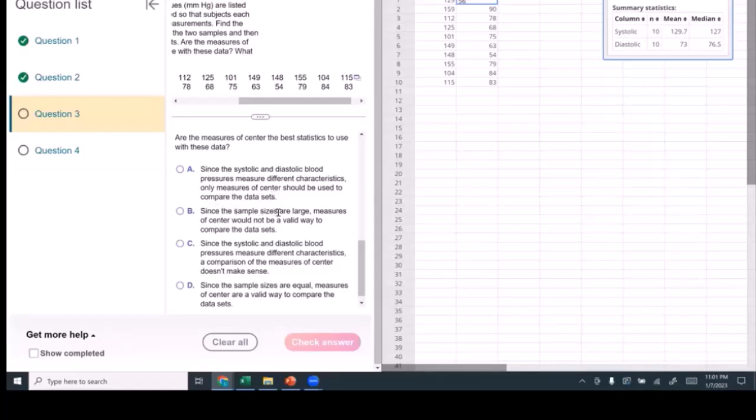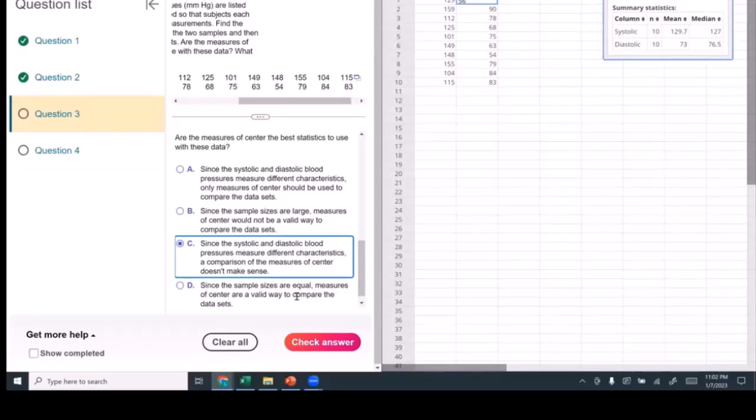Since the sample sizes are large, they're not large. We can eliminate that. Since the systolic and diastolic blood pressure measure different characteristics, a comparison of the measures of center doesn't make sense. Okay. We can go with that one. I think that one would be it. Since the sample sizes are equal, measures of center are evaluated to compare the data sets.